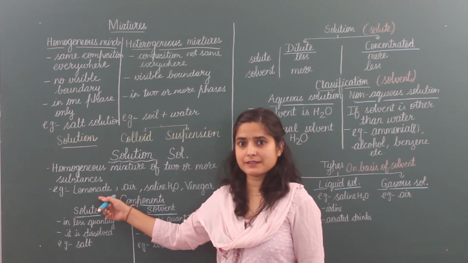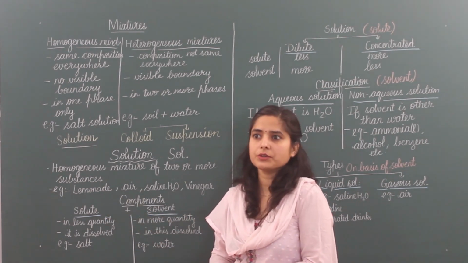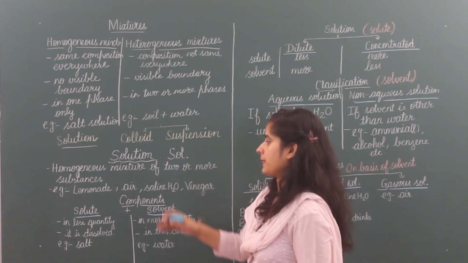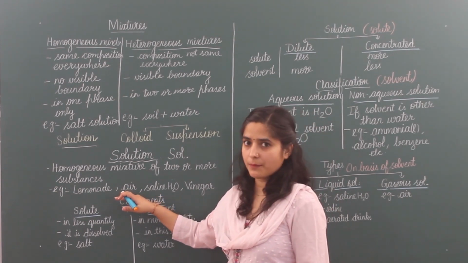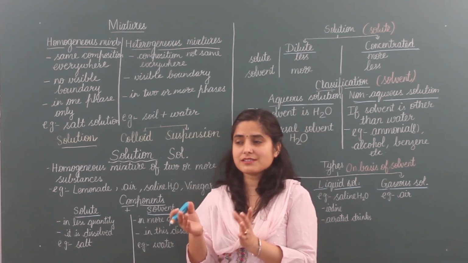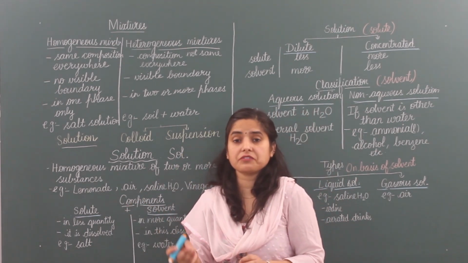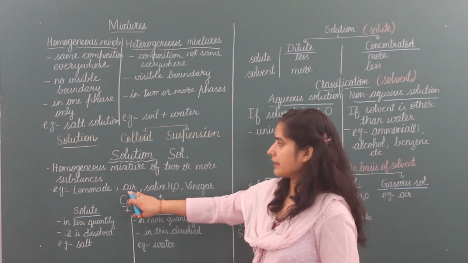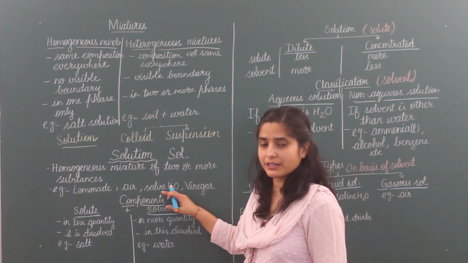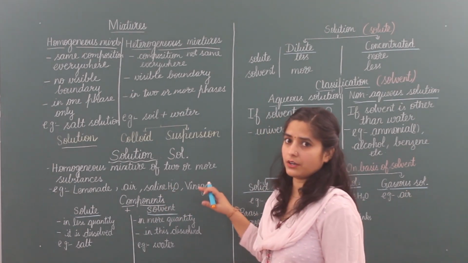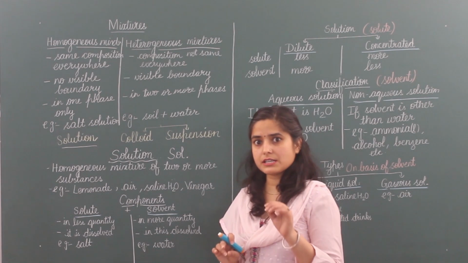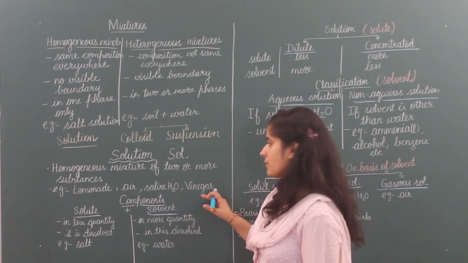Example, lemonade. Lemonade is lemon juice. You can't see salt, sugar, water, lemon. Where these things are present, everywhere its taste is same. Air is also an example of homogeneous mixture. In air, you can't see where is oxygen, nitrogen, carbon dioxide, different types of gases are there. So air is also a homogeneous mixture, that is solution. Saline water is salty water. And vinegar is also called sirka. When acetic acid is added in water, then it becomes vinegar.